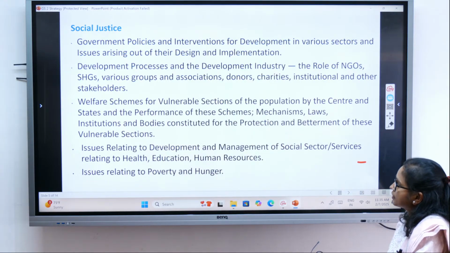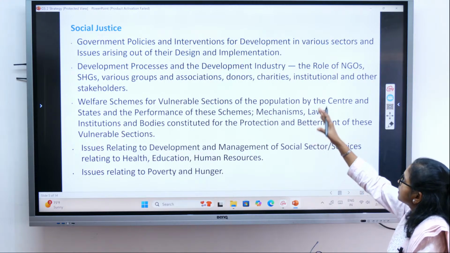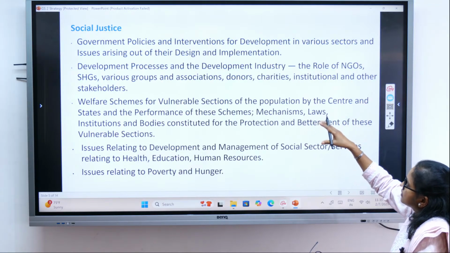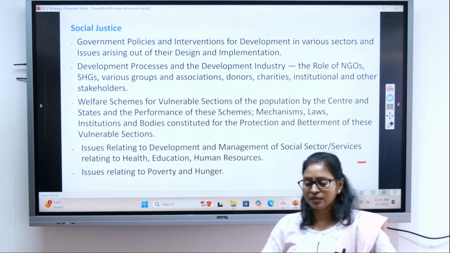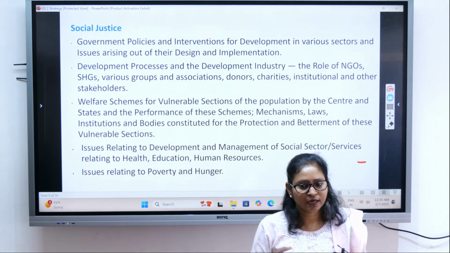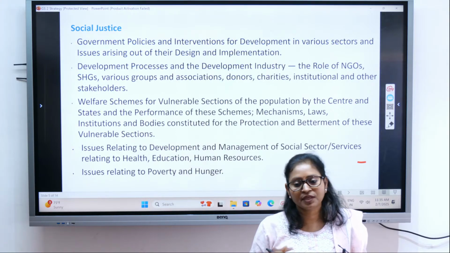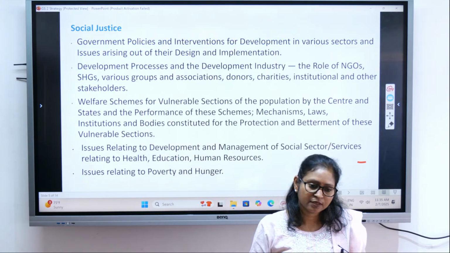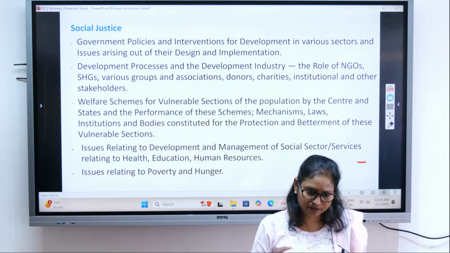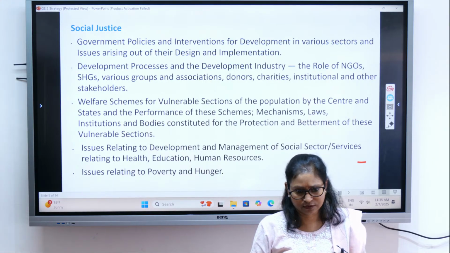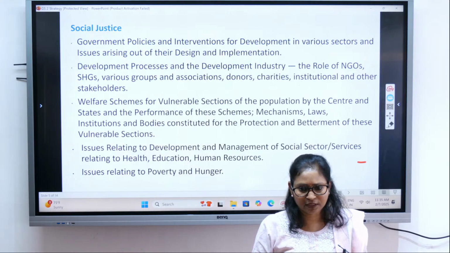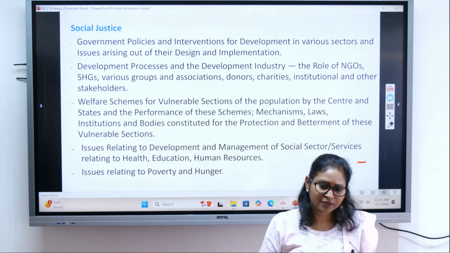So here you will be studying government policies and interventions for the development in the various sectors and issues arising out of their designs and implementations. So the various government schemes meant for the vulnerable section of the society, and also what issues are coming in the implementations. Like for example, MNREGA. You know what is MNREGA? Mahatma Gandhi National Rural Employment Guarantee Act, right? So this is an example of social justice. This is a law meant for providing at least 100 days of minimum employment to the non-skilled people in the rural areas, right?